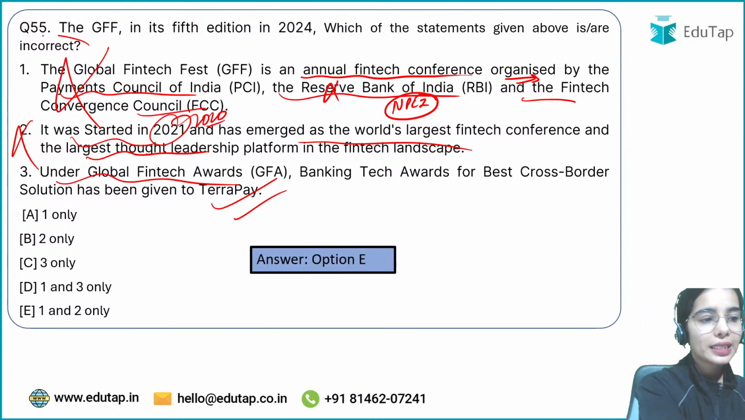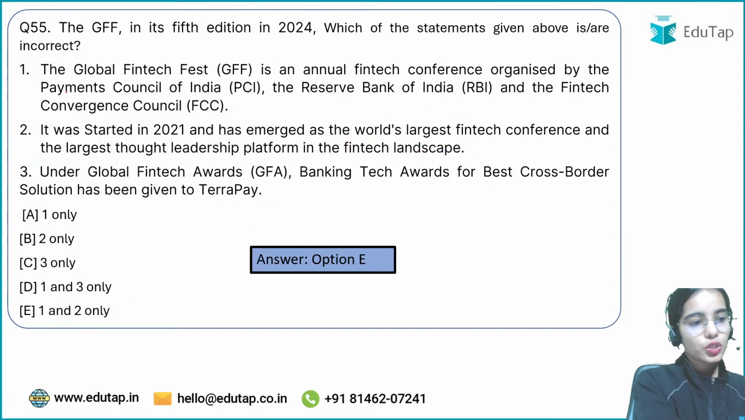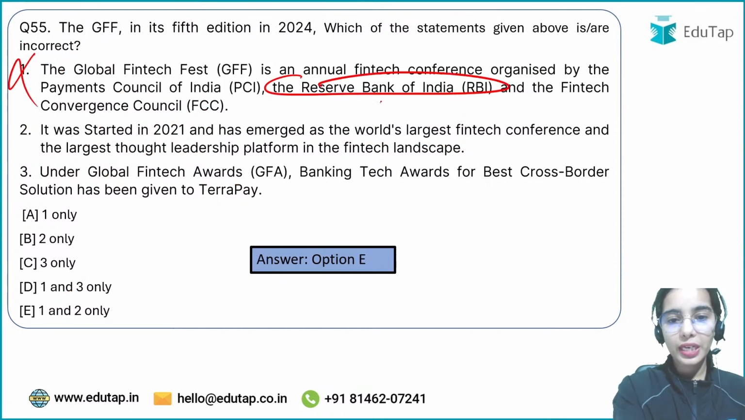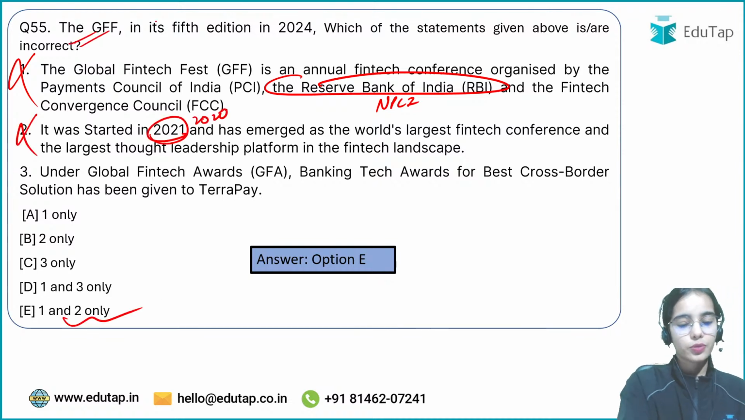Oh, sorry. You have to tell the incorrect. So 1 and 2 are incorrect. So that's why the answer is C. Okay. So first one is incorrect because it should not be RBI. It should be NPCI. And here it should not be 2021. It should be 2020. So first and second are incorrect. And that's why E is the answer.